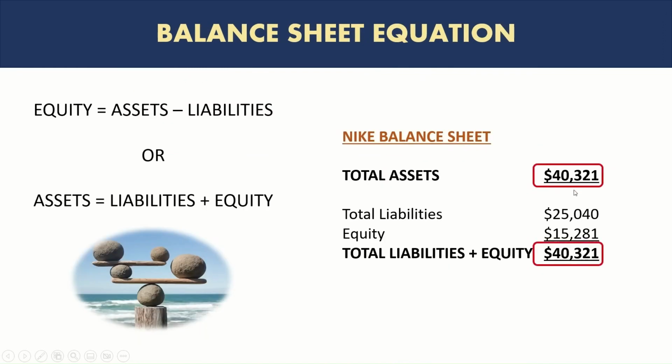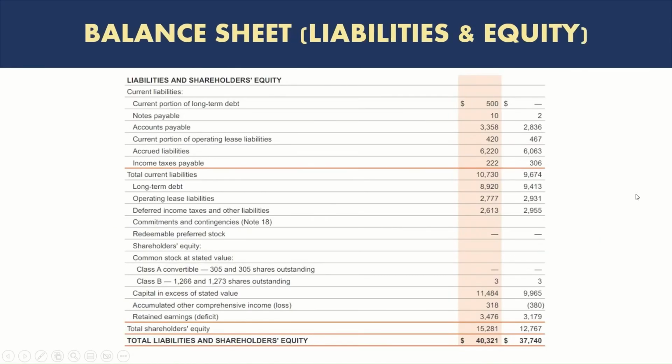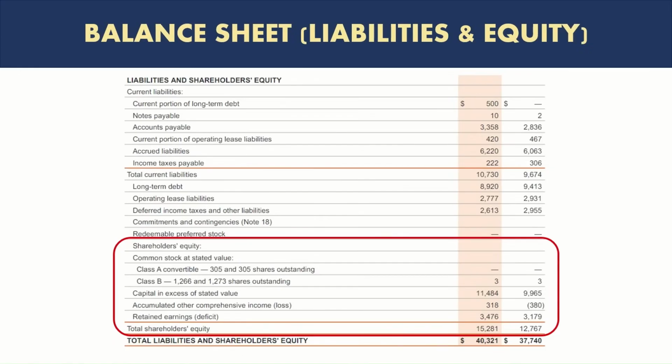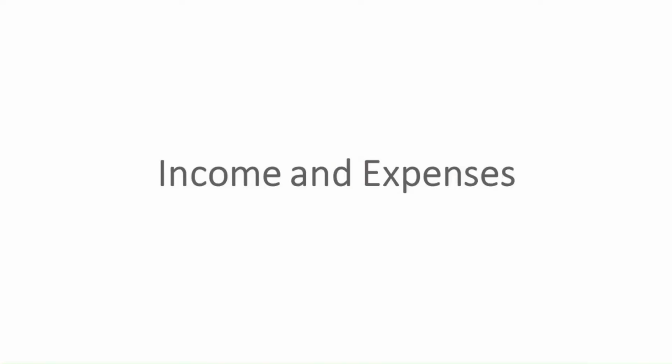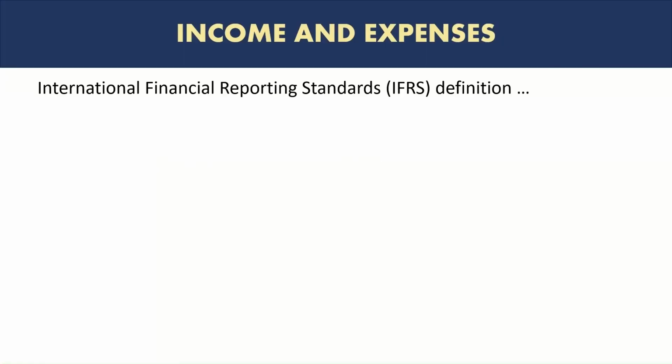Here you can see again the numbers as we just saw on the financial statements of Nike. So as mentioned, you can find equity in the balance sheet, usually in the liabilities and equity section. You see here total liabilities and shareholders' equity, and these are the line items for the equity represented in the balance sheet. We have looked at the balance sheet items, assets, liabilities, and equity.